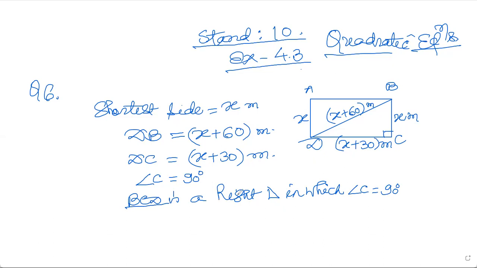As I find any right triangle, the concept of Pythagoras just flashes in my brain, that if I use Pythagoras theorem in this triangle, I can come out with the solution.